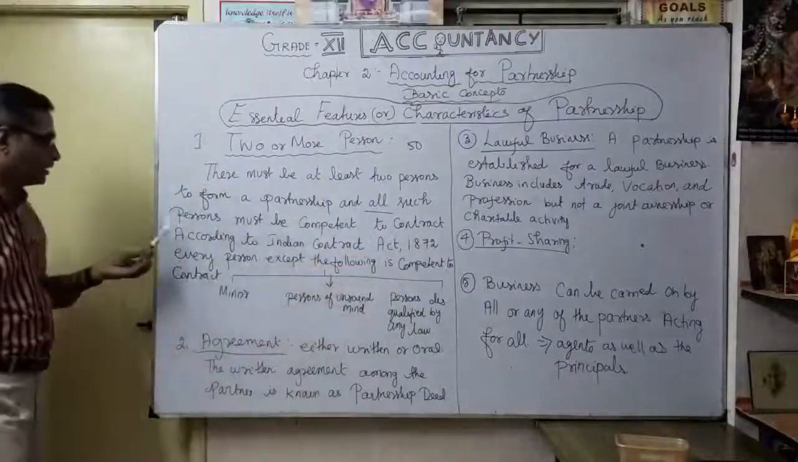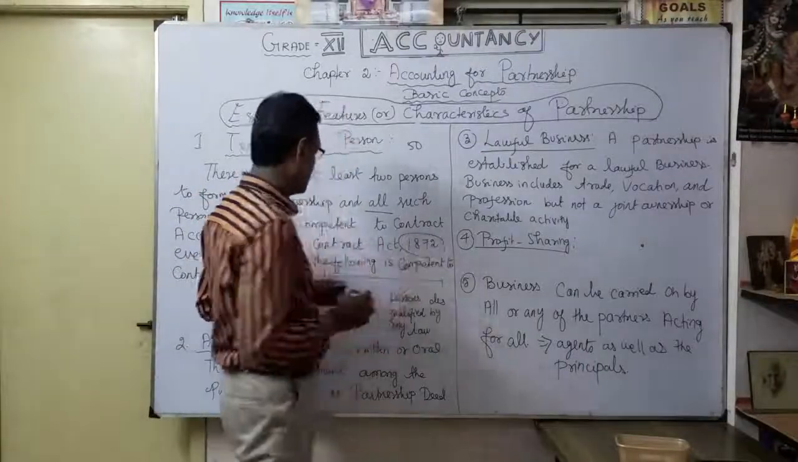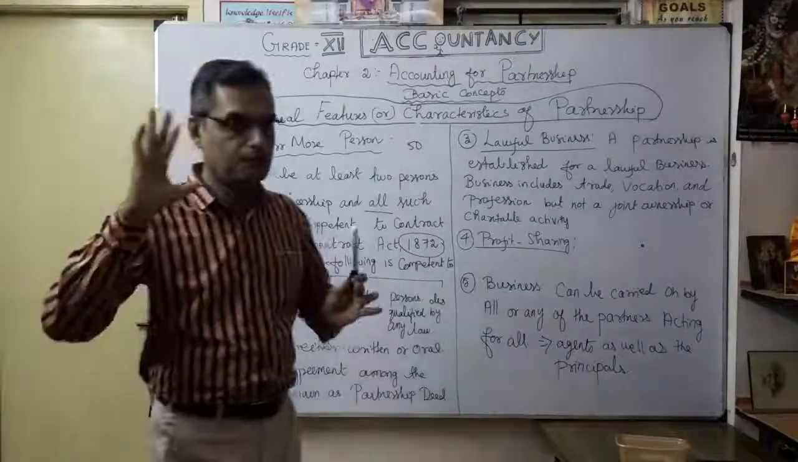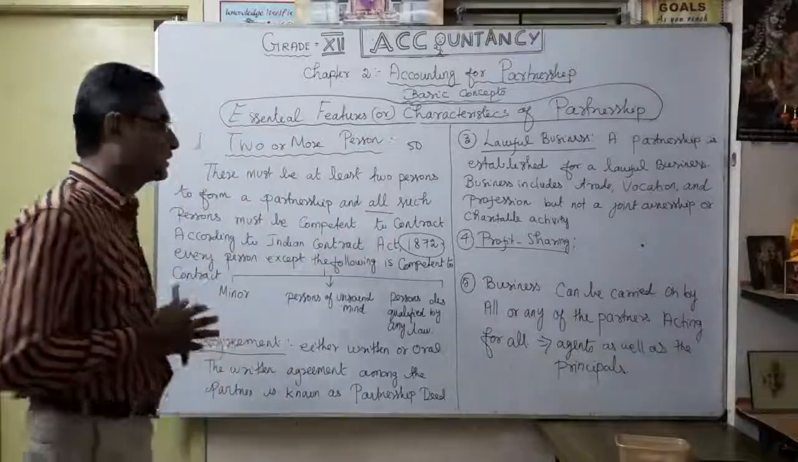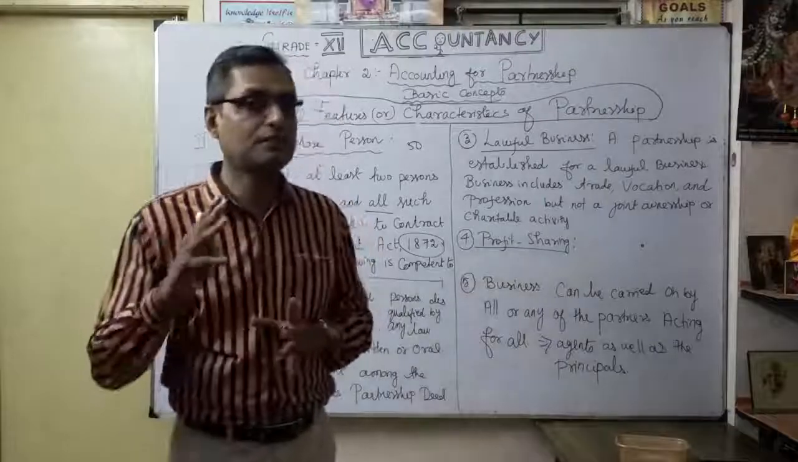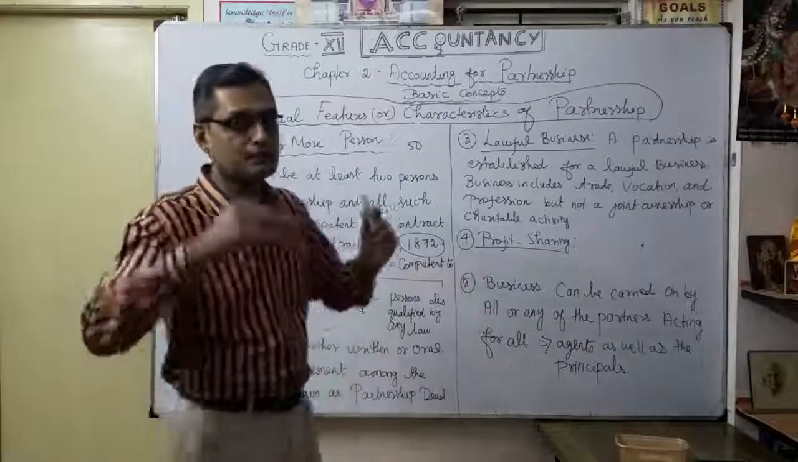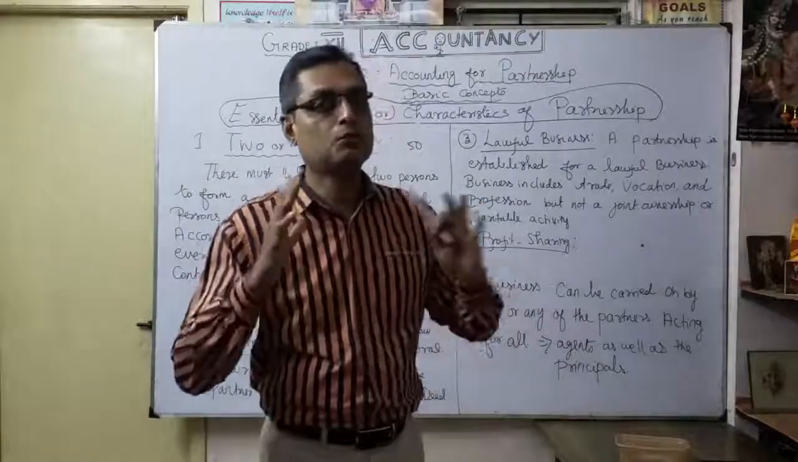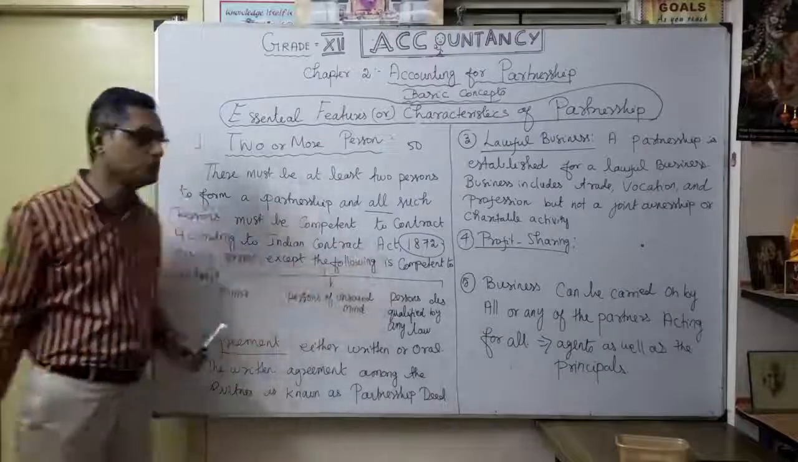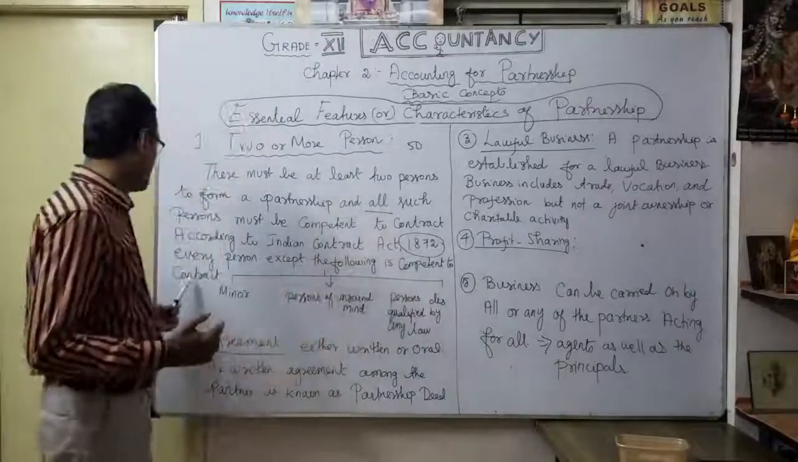Competent to contract means what? According to the Indian Contract Act 1872. Here it is coming under the Indian Contract Act, so the Contract Act is supreme. The Indian Contract Act, which year? 1872. The Partnership Act, which year? 1932. That's why the year is very important. Similarly, the Companies Act was earlier formed in 1956, now modified as the Companies Act 2013. In the same manner here, according to the Indian Contract Act 1872, every person except the following is competent to contract.